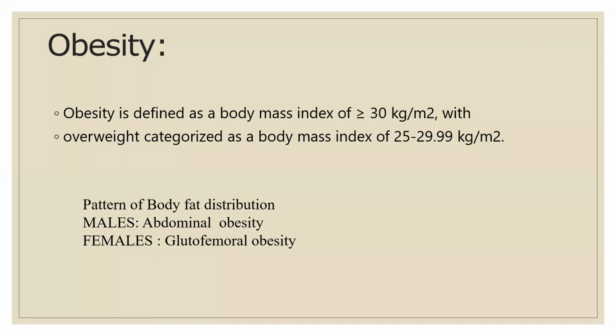Now, when we talk about obesity, obesity is defined as a BMI of more than 30 kg per meter square, with overweight categorized as a BMI of 25 to 29.9. The male pattern is abdominal obesity, which is different from females. In males you see abdominal obesity, in females you see gluteofemoral obesity, pear-shaped obesity.